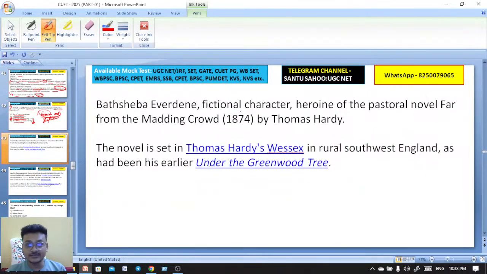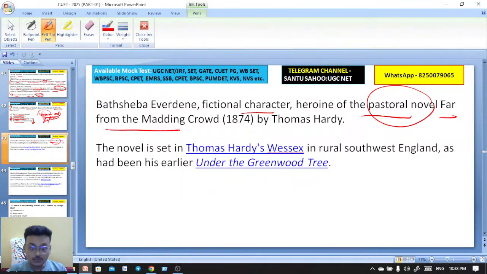Bathsheba Everdene is a fictional character, the heroine of the pastoral novel Far from the Madding Crowd, published in 1874 by Thomas Hardy. The novel is set in Wessex, that is in rural southwest England. Got it, Nitu. Elegy Written in a Country Churchyard, very good, by Thomas Gray. Exactly.